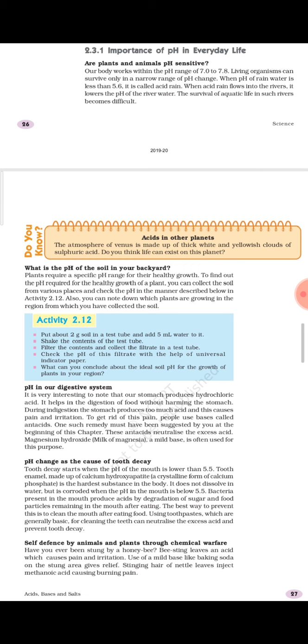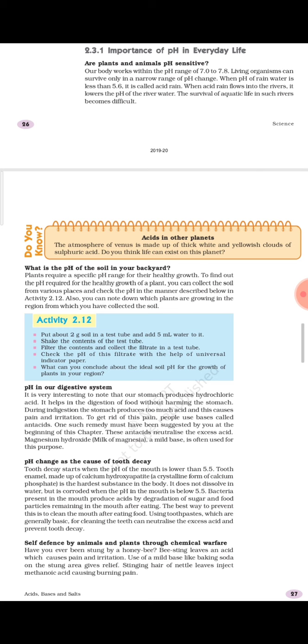Now that is why I told you that you must have also gone through such kind of situation in your life. So what actually happens, this nettle leaves, it is not so common, but honeybee, in their sting one very mild acid is present, but that acid is enough to cause irritation in our skin.